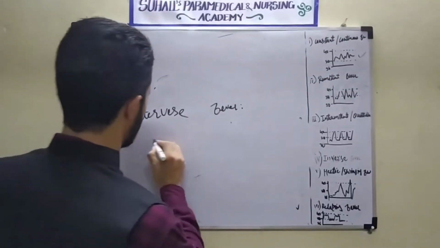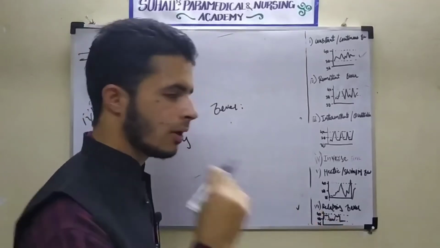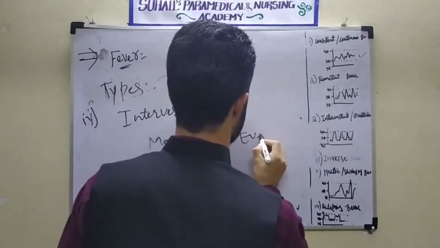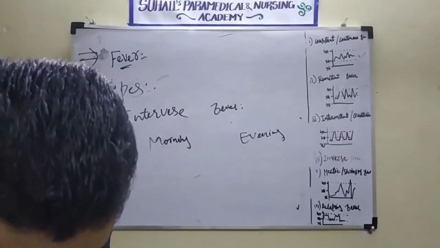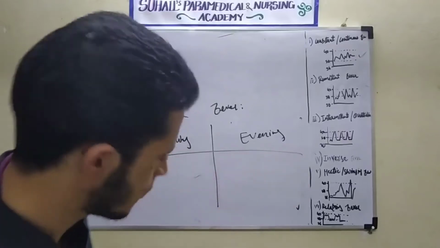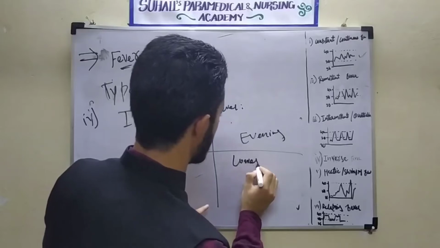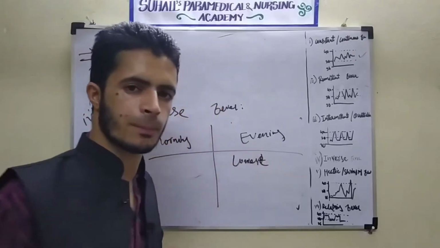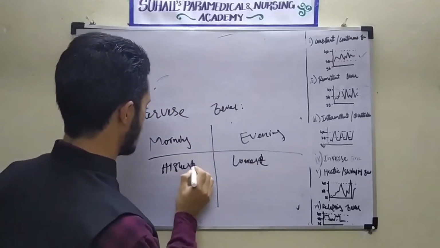What I told, this is morning. Suppose maybe I may have interpreted it the wrong way in English. So here this is morning, this is evening. What will happen? So see, if there is inverse fever, the lowest will be in the evening, and the highest will be in the morning.